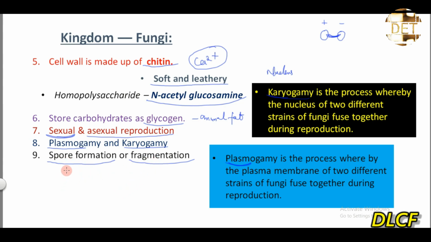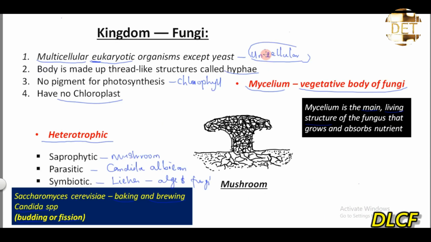Spore formation means spores are being produced, right? Fragmentation means if this is a fungus, a part of it can just break off. Let's say this part just fragments, breaks off, and when it breaks off, it grows into another fungus. That is what is referred to as what? Fragmentation. So you must take note of these two.